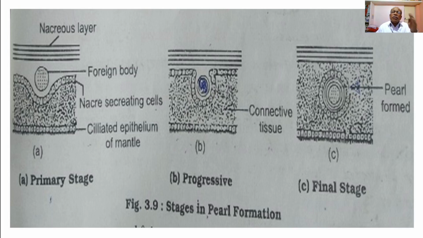And a large number of successive concentric nacre layers are secreted around the sand grain or the foreign particle, and ultimately within a period of 2-3 years the pearls are formed in the mantle wall in the pearl oyster. So these are the stages of the pearl formation in the pearl oysters.